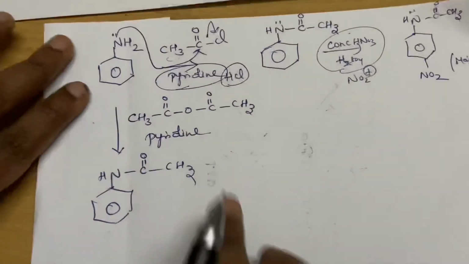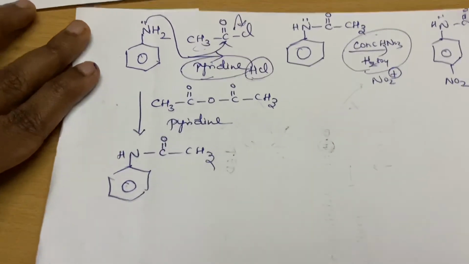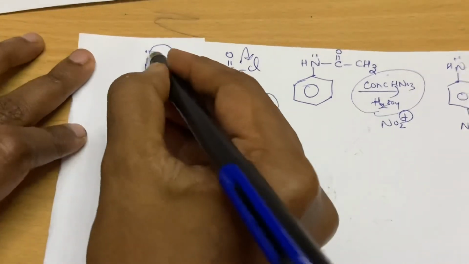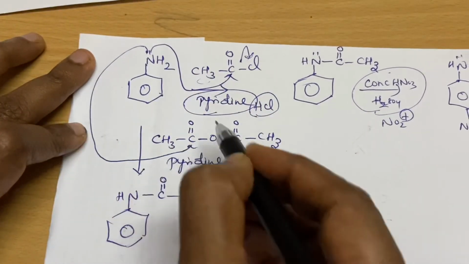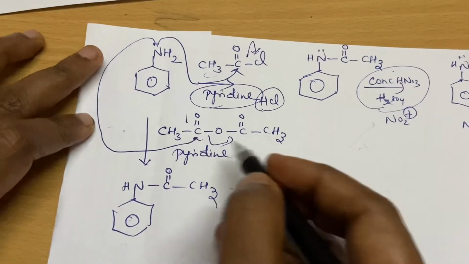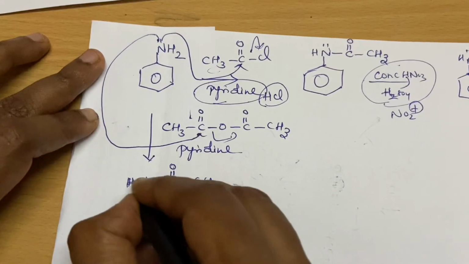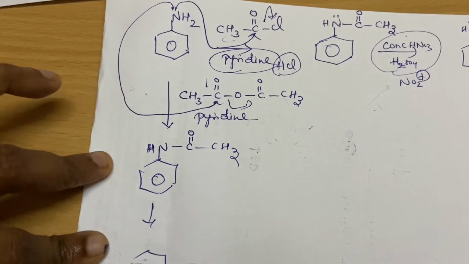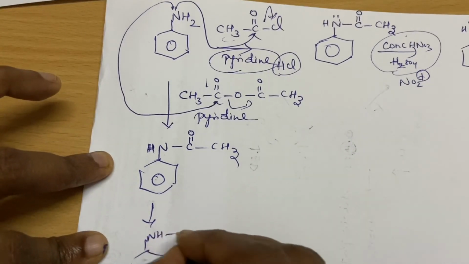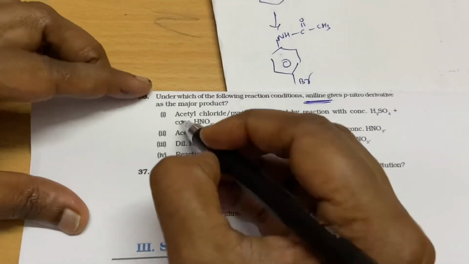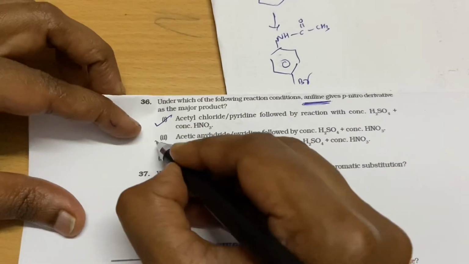Another reagent: not only can you use acetyl chloride, you can always use acetic anhydride. In this, the lone pair attacks this carbonyl and the acetyl group is transferred, and the acid group goes out. Here also, if you treat with the nitration mixture, you will get the para derivative exclusively, and you can avoid the tribromination. So the answer is the first one and the second one.